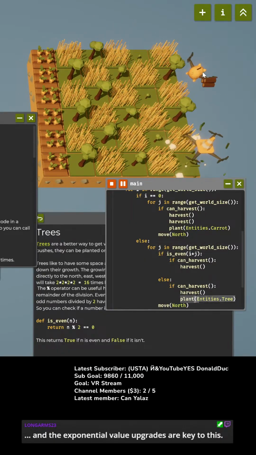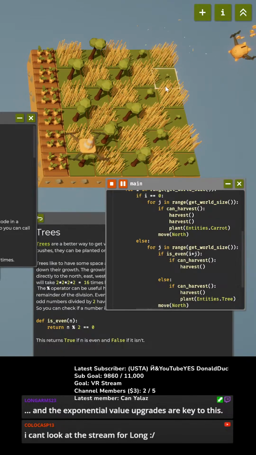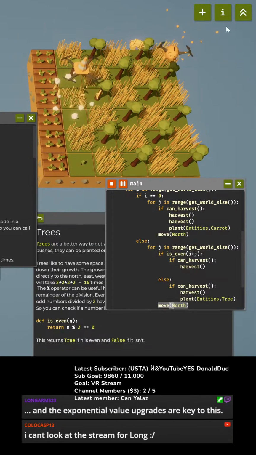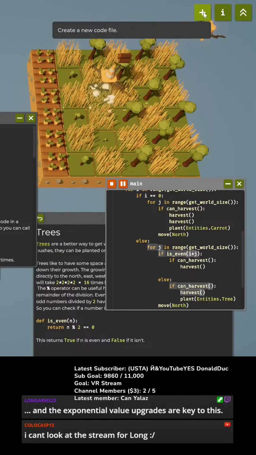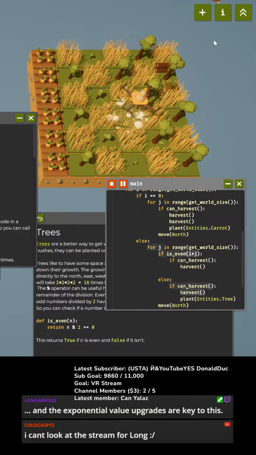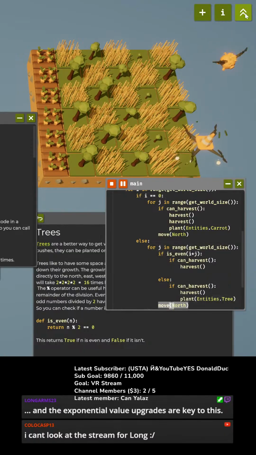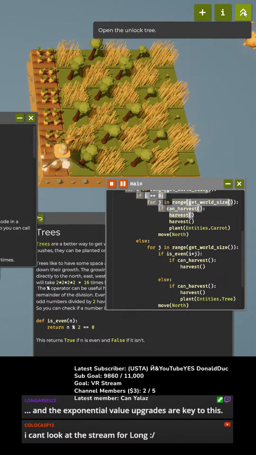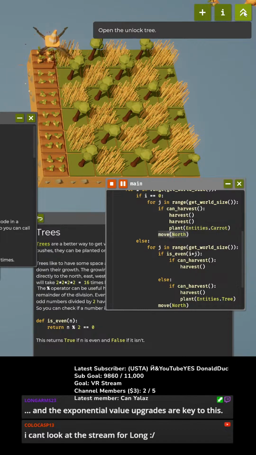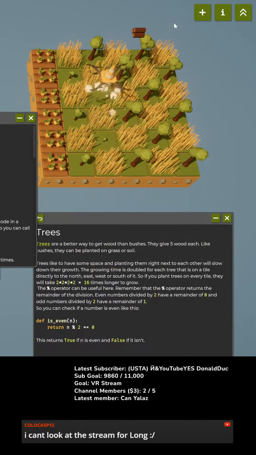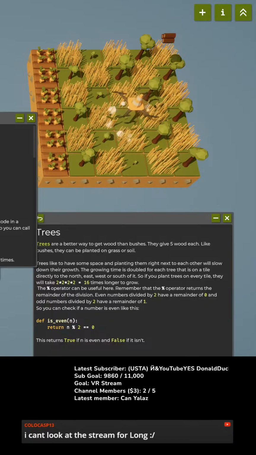Hamburglar Roblox, hello! We are learning, we are playing The Farmer Was Replaced. It's a coding game. I enjoy it, so this may not necessarily be for my audience, but it's fun for me, so therefore I'm streaming it. Oh, it's two plant. Okay, here, I can move the code off the screen except when I'm working on it. How about that?